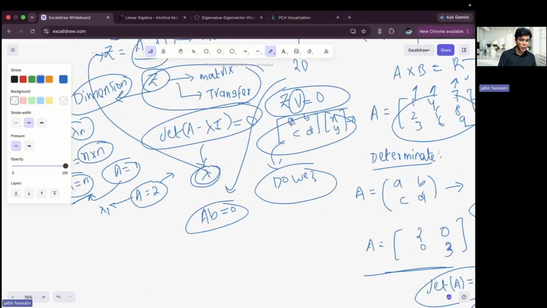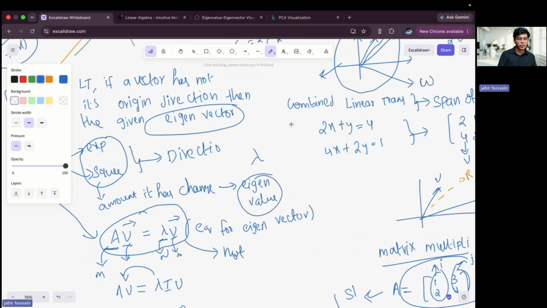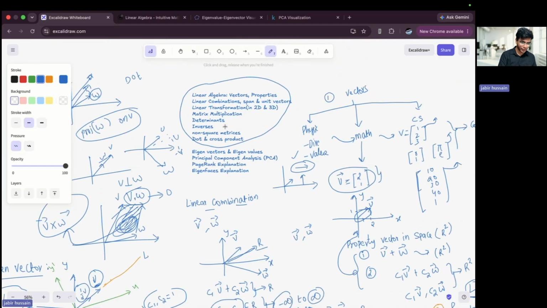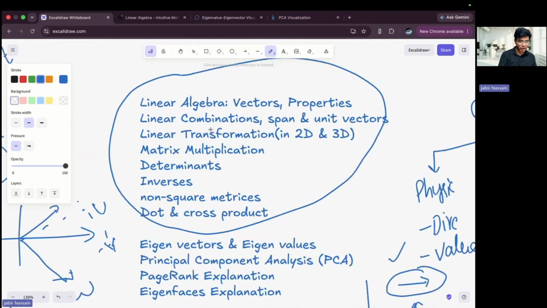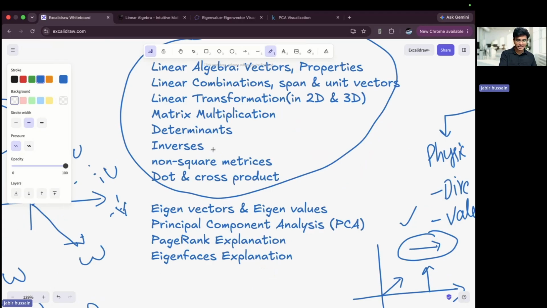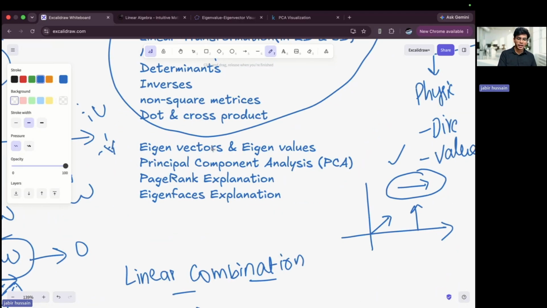Okay, now till now we have understood linear algebra, combinations, transformations, multiplication, determinants, inverses, non-square matrices, dot and cross product, eigenvectors and eigenvalues. Now enough theory. I don't want this to be a lot of theory every time.